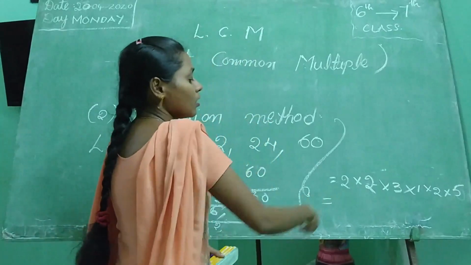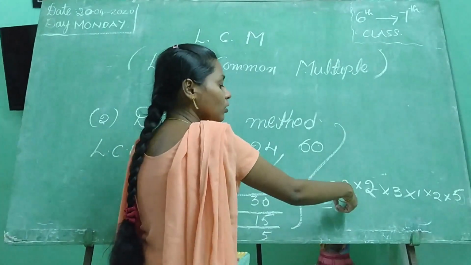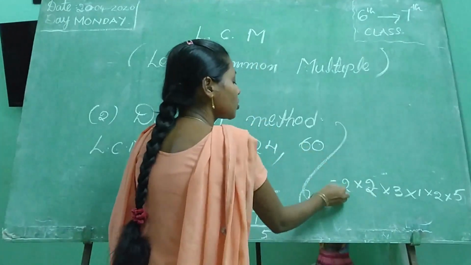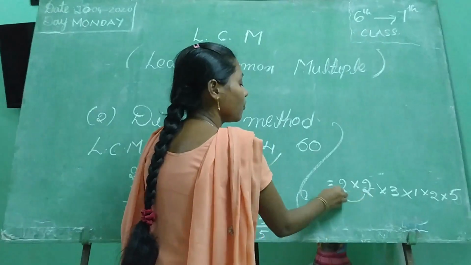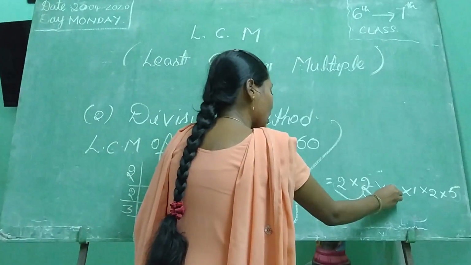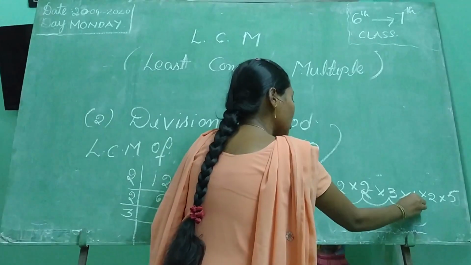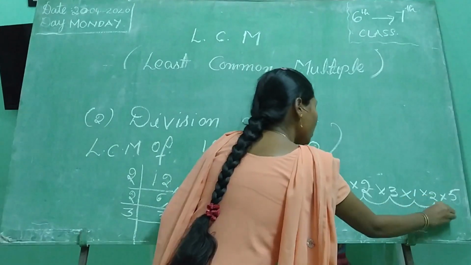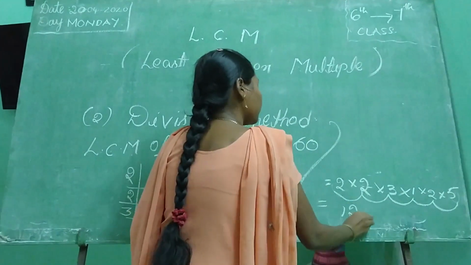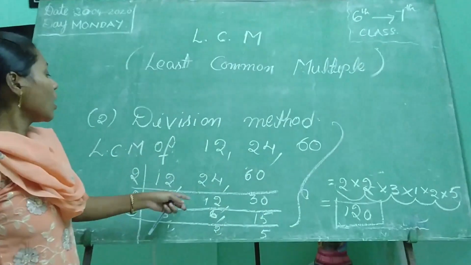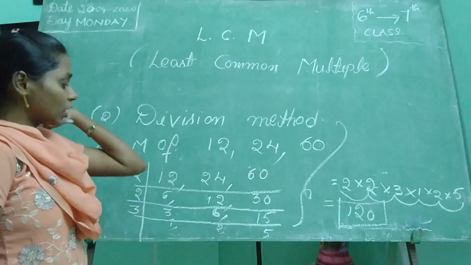This symbol I think everybody knows, but now you have to multiply these numbers. 2 2s are 4. 4 3s are 12. 12 1s are 12. 12 2s are 24. 24 5s are 120. So we have to find the LCM for two numbers or more than two numbers.